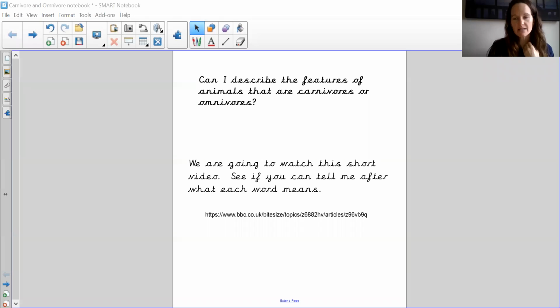Year 1, and welcome to your second science lesson this week. I hope you enjoy learning all about herbivores and the different types of food that a herbivore eats. Now today, we are going to learn the next two vocab words. So our objective is, can I describe the features of animals that are carnivores or herbivores? Now if you would like, you can go on to BBC Bitesize, and there is a short video that tells you all about the features of carnivores and omnivores if you'd like to watch that first. But if not, then don't worry, we will get on.